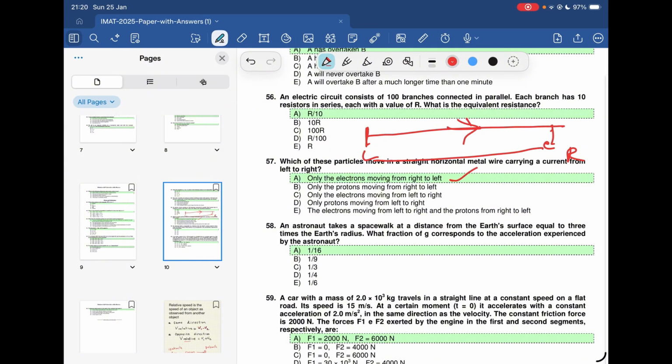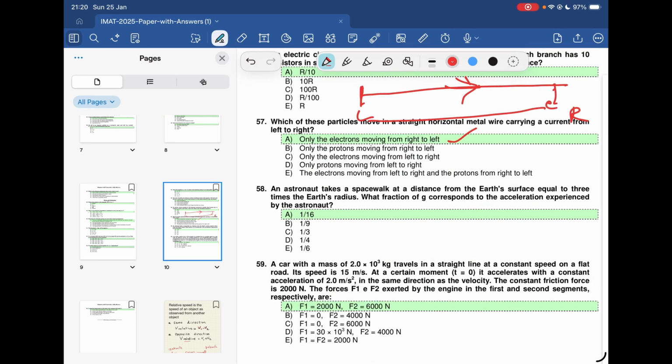So you must understand the direction of the current is the direction of the flow of positive charge. But the electron is a negative charge which moves opposite to that. So the direction of current is the opposite direction of the flow of electrons. It's a very basic principle.